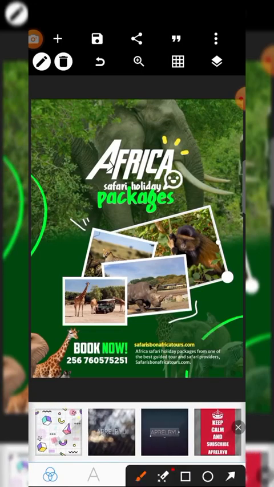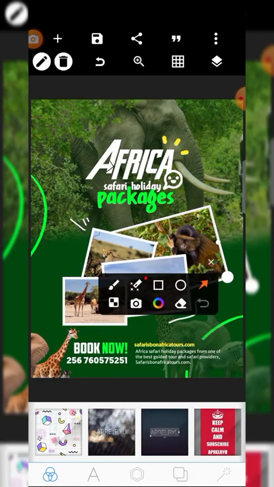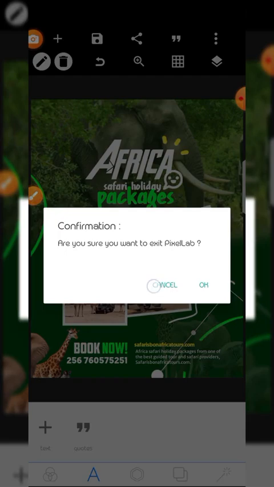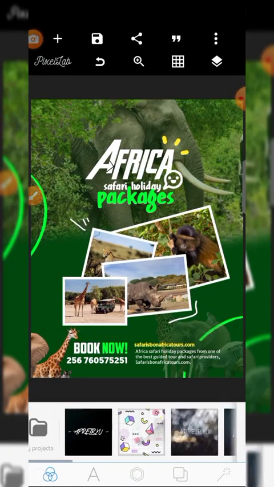This A plus, letter A, alphabet, is where you find your editable format, where you want to type any text. For example, let me go back to our page.